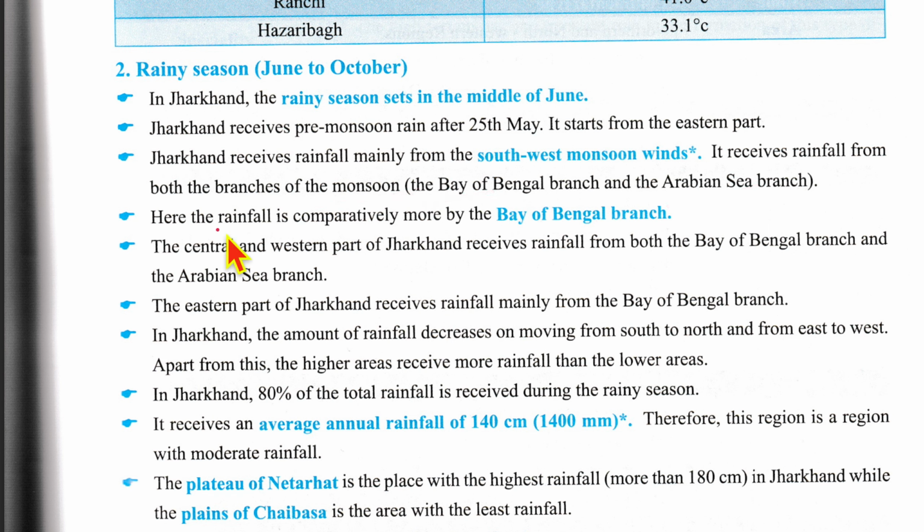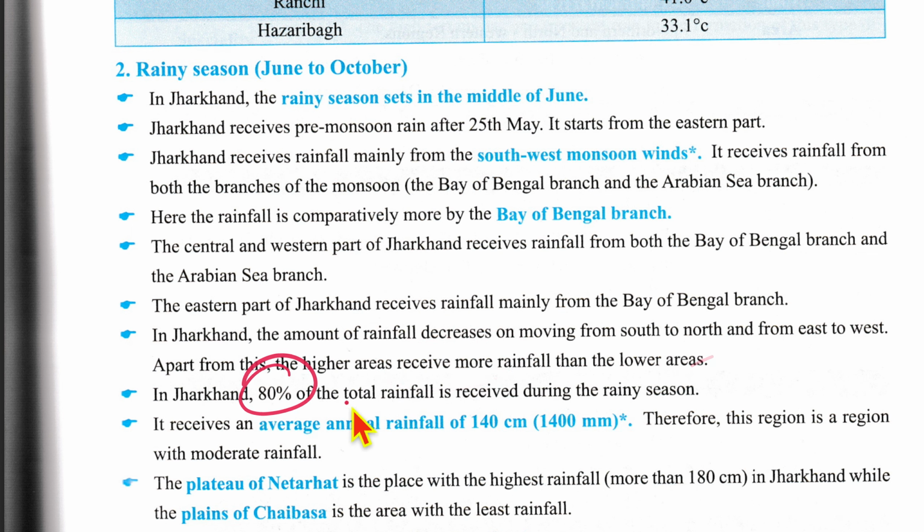branch. Here the rainfall is comparatively more by Bay of Bengal branch because of proximity. The central and western part of Jharkhand receives rainfall from both Bay of Bengal branch and Arabian Sea branch. The eastern part of Jharkhand receives rainfall mainly from Bay of Bengal branch. In Jharkhand, the amount of rainfall decreases on moving from south to north and from east to west. Apart from this, the higher areas receive more rainfall than the lower areas.